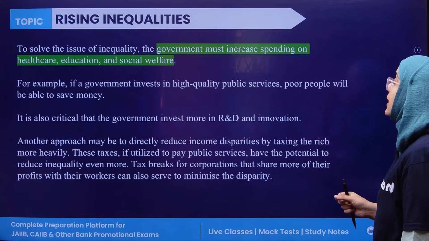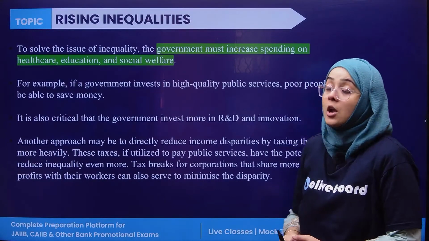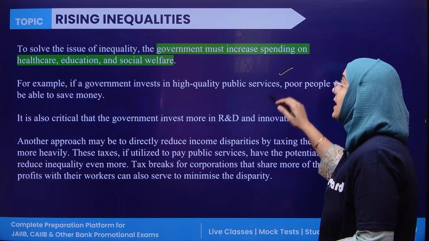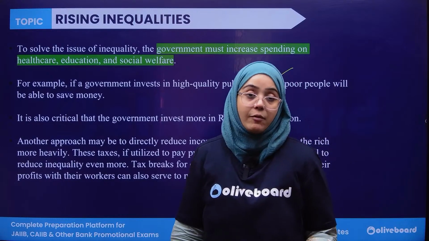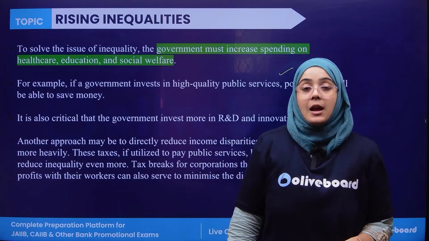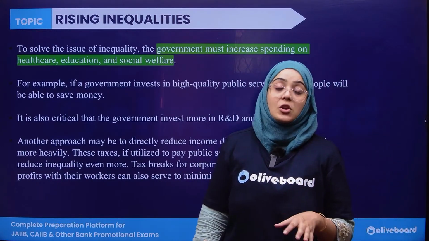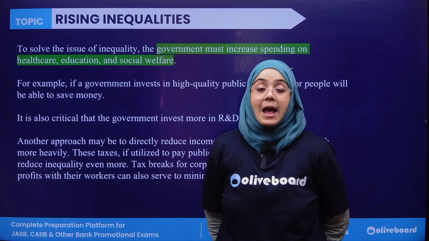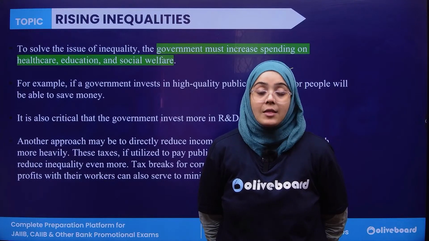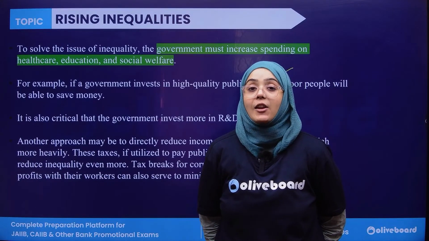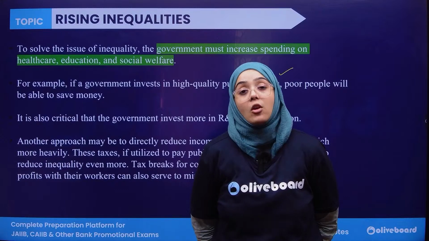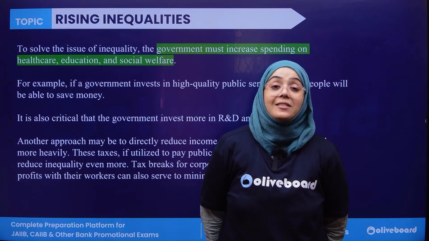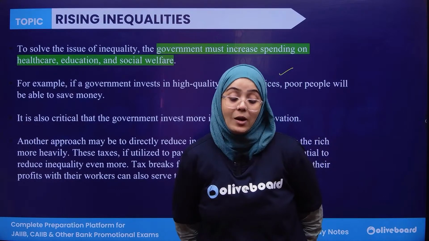Now, if we talk about how the government can take measures to solve this inequality, for example, the government must increase spending on healthcare, education, and social welfare. These are the pillars of the social development of the economy. If these expenditures are made, then obviously these facilities are available to the middle and lower sections free of cost or at very convenient cost. And that's why this helps them grow and hold money.